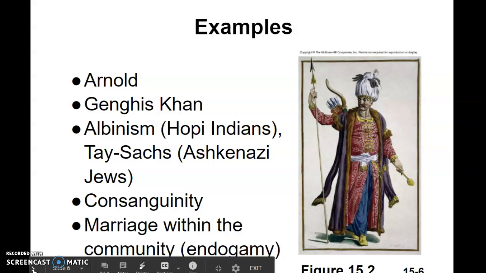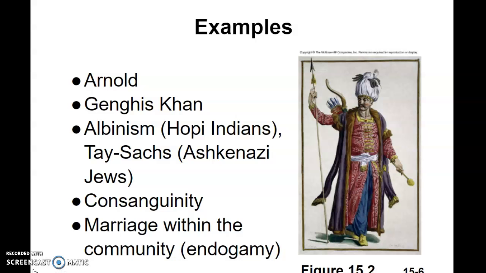Some examples. Arnold is an interesting individual. He was a Chinese immigrant to South Africa. He had this rare dominant mutation that caused all of his teeth to fall out before age 20. But South Africa allows for polygamy, so he decided to take advantage of that, and he had many wives and many children. He actually had 7 wives and ended up with 356 living descendants. 70 of them have this weird dental disorder.